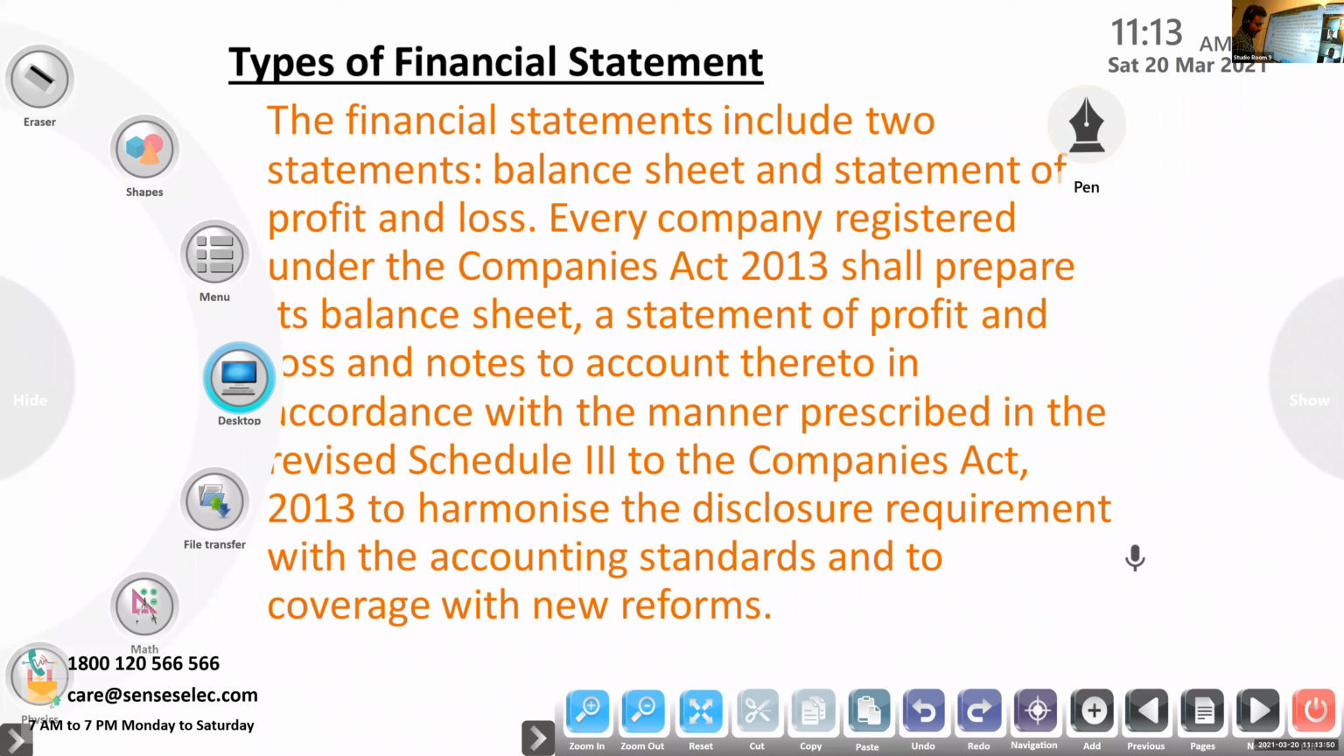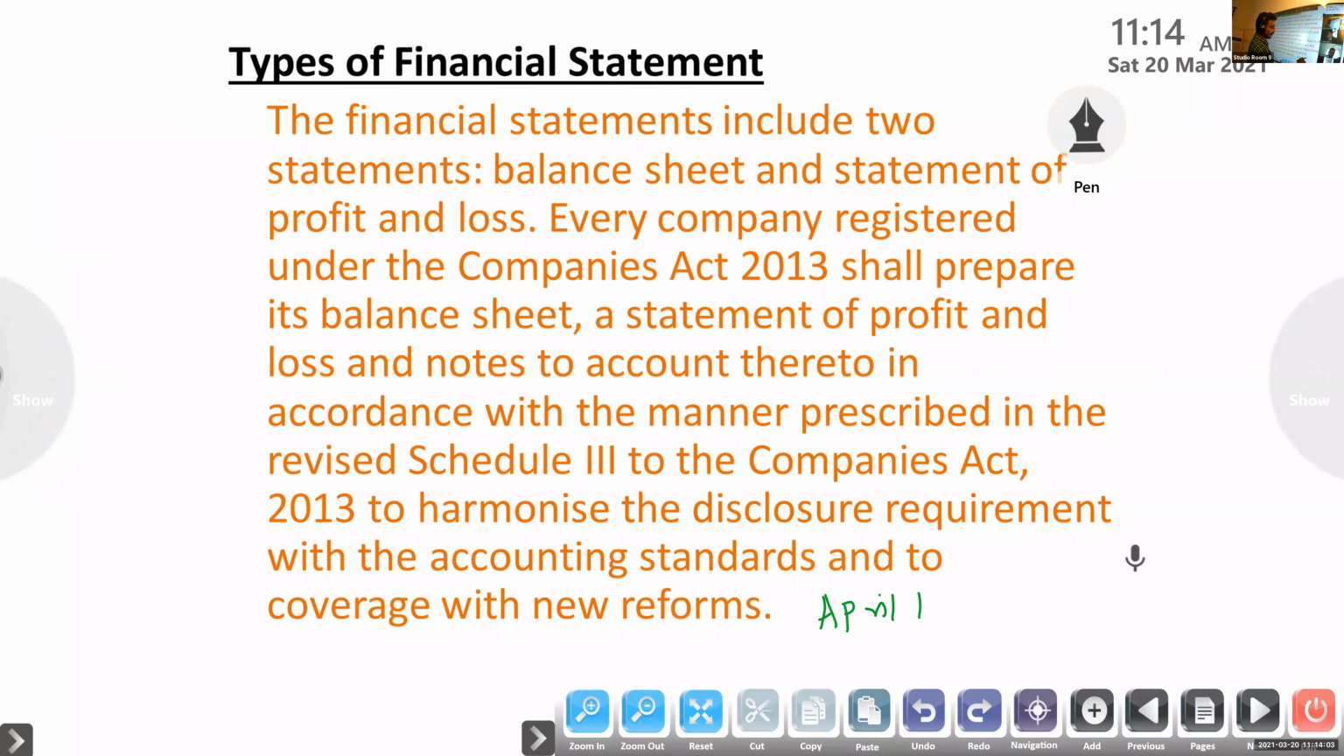Okay, so it applies to all Indian companies preparing financial statements commencing on or after April 1st, 2011. From this onwards, if any company is registered, then they have to prepare the balance sheet according to this vertical format.